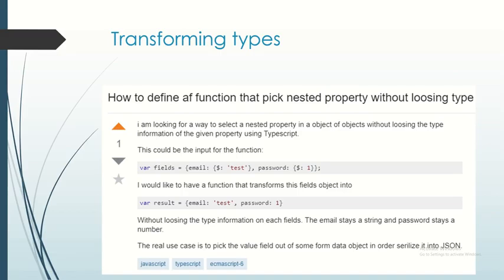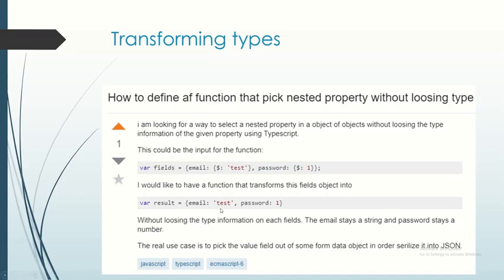Just one more thing, type transformations. So here we see that this person, for some reason, God knows why, has an object field that has several properties, but the actual value is inside an object that has the dollar property. Not sure where he came up with this, but he has it. And he'd like to transform this to something more sensible, like what you see below.